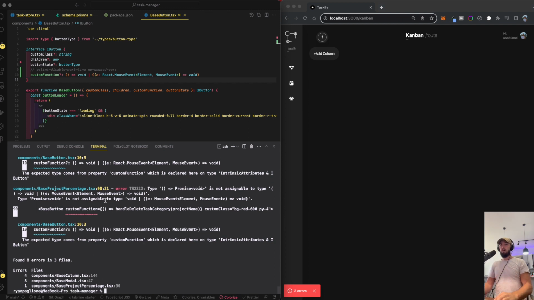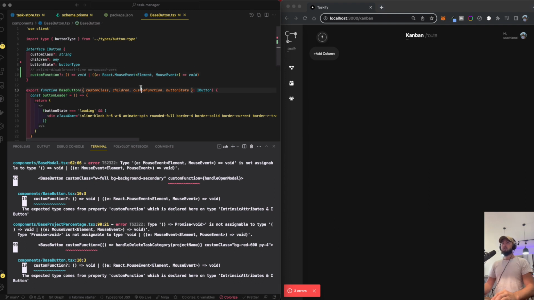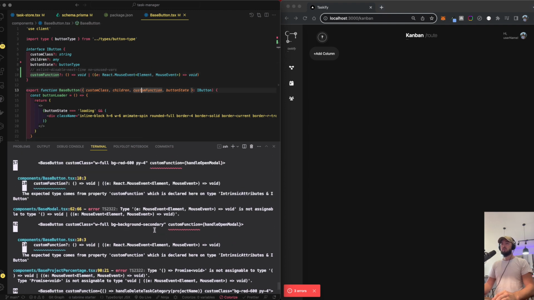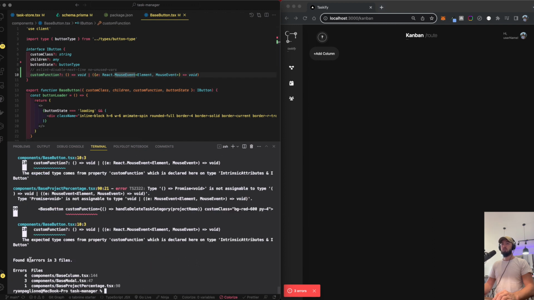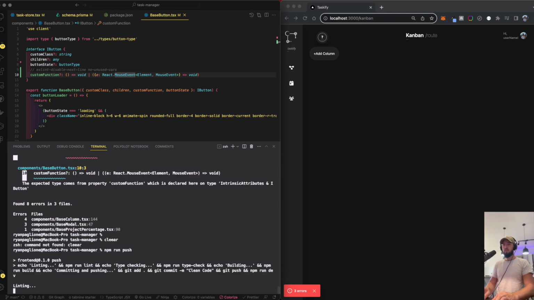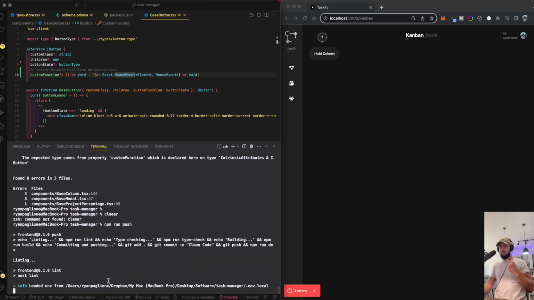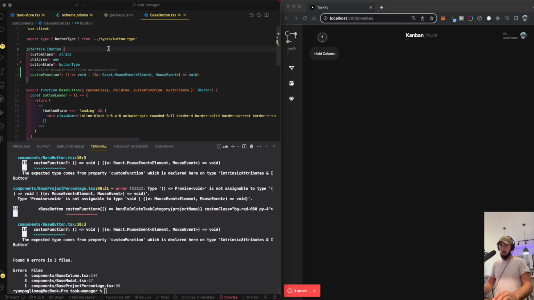So let's see, custom function. Oh, our type check is still not liking that. So it ignores the ESLint, but the type check doesn't pass that. How can we declare our type check rules to do a similar thing? Fine. Let's try one more time. So we're passing the lint, I believe, still, right? Yep, no ESLint errors. And then we go to the type check. Tell me there's not just error after error.